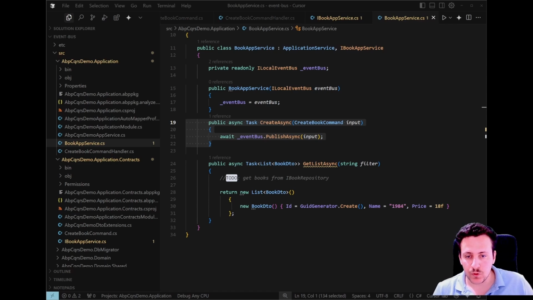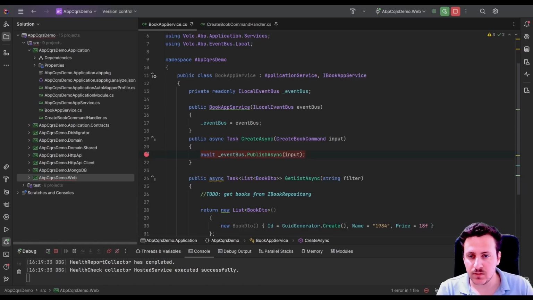So, if you prefer more structure, you need to integrate a third-party query mediator library. But if it's okay for you to only decouple the command side and implement your queries in the related app service, you can directly use this approach, and then you don't need to depend on any third-party library. Okay, now to see the CQRS implementation in action.